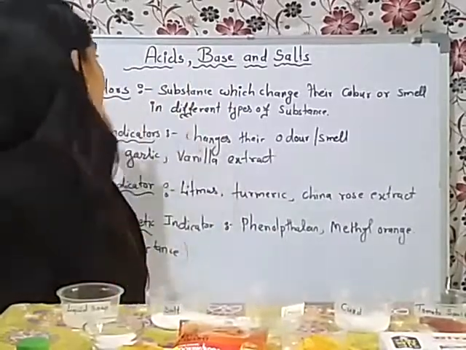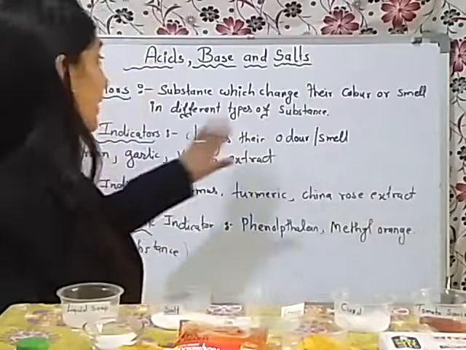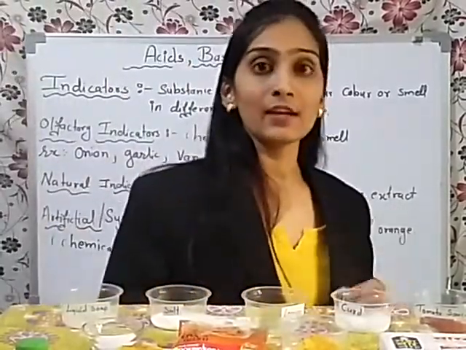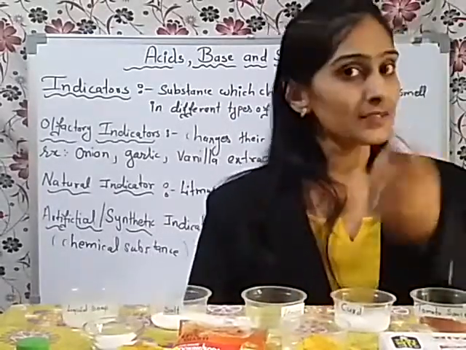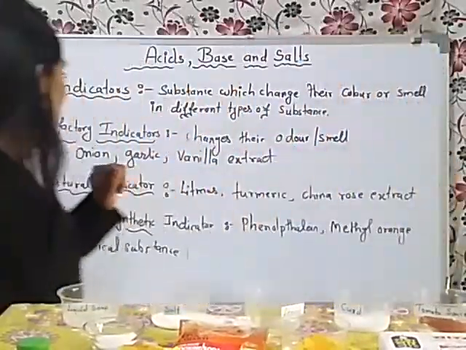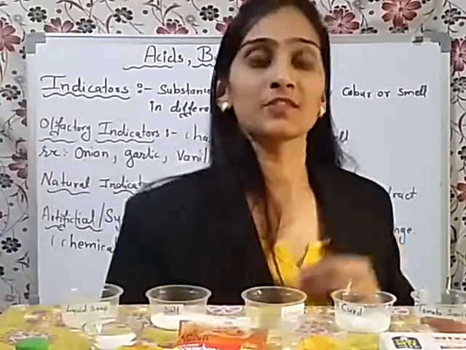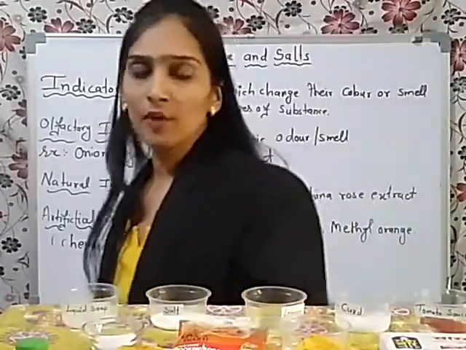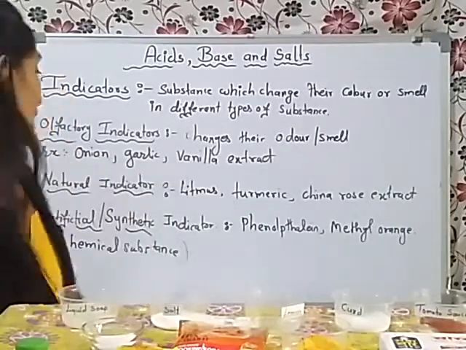So, indicators are substances which change their color or smell when they are added to different types of substances. Whenever these indicators are added to a certain substance, it may change its color or it may change its odor. The indicator which changes its odor when added to a certain substance is called an olfactory indicator. Common examples are onion, garlic or vanilla extract.